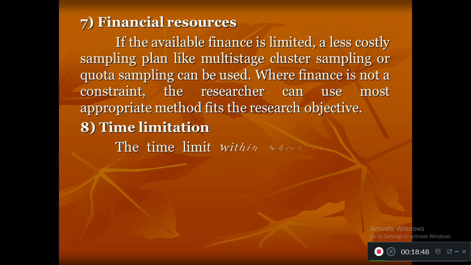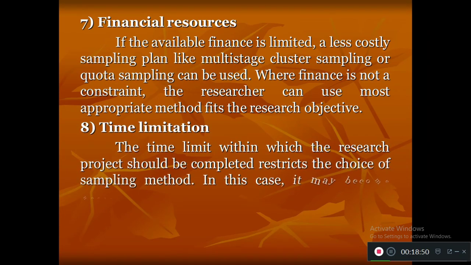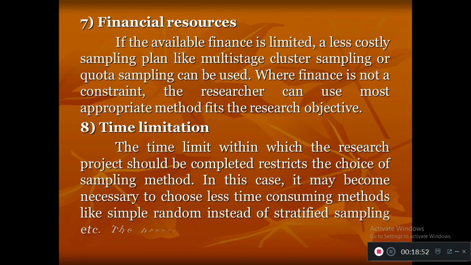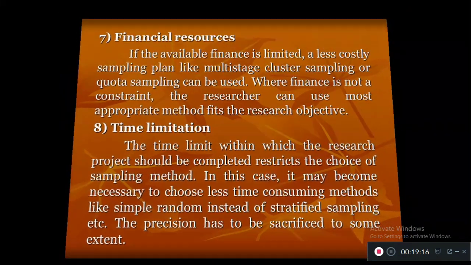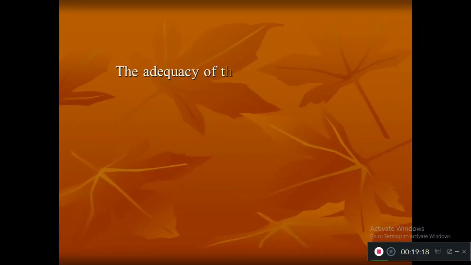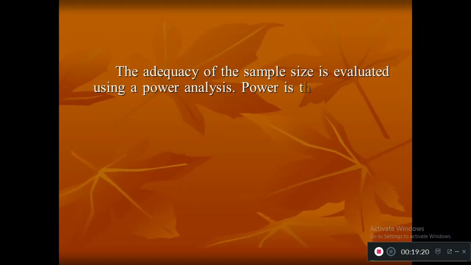The eighth criteria is time limitation. The time, how much you are having in your hand, tells which type of method will be applied. When you have adequate time to collect sample, go for probability sampling technique. When you have less time to collect sample, then you choose the non-probability sampling technique. So this is about time limitation. So the last one, the sample size.